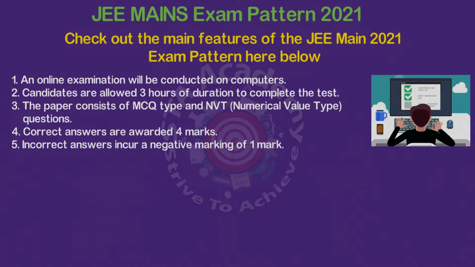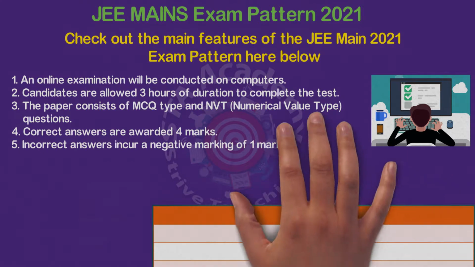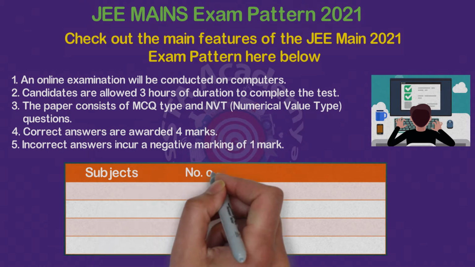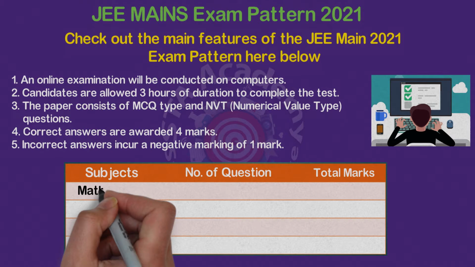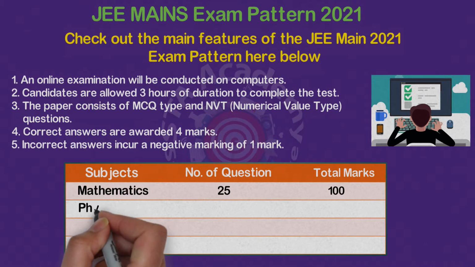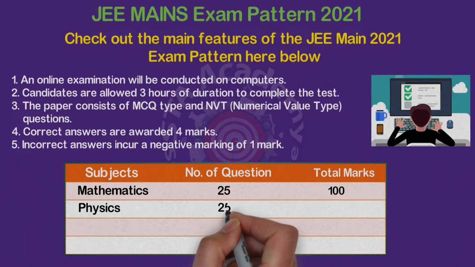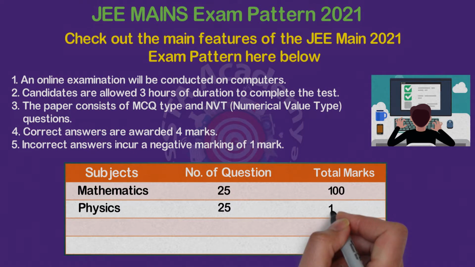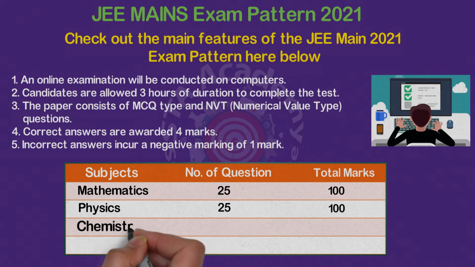Let us see the subjects, the number of questions and the total marks for each subject. We know that in JEE Mains we have 3 subjects. The first one is mathematics. The number of questions for mathematics is 25. The total marks for maths is 100. Physics number of questions is 25. Total marks is 100.